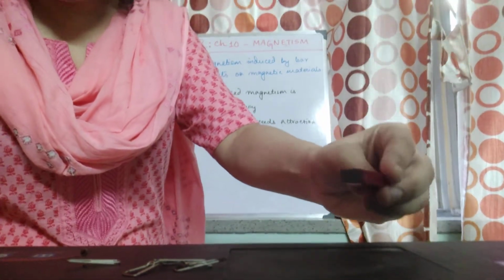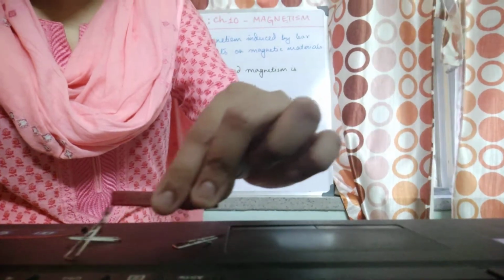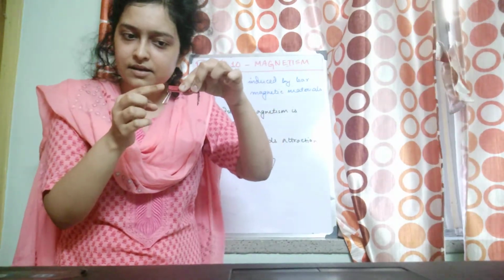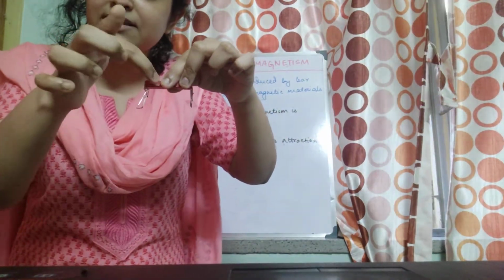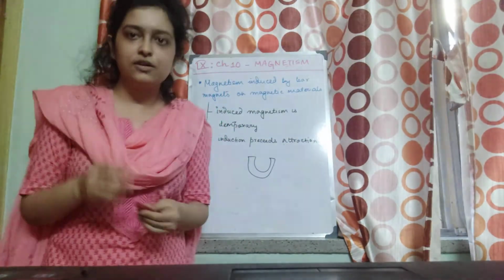Just see, when I move this over, they all got attached to it near the ends, right? If I had many more clips, you would find some attached here also, but maximum at the extreme ends. Okay. This activity was there in class 6 also.